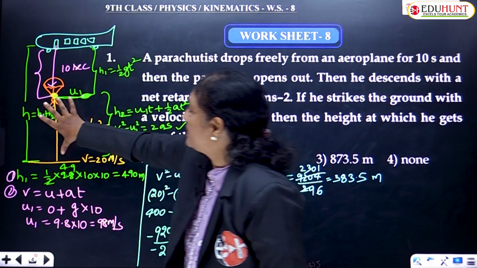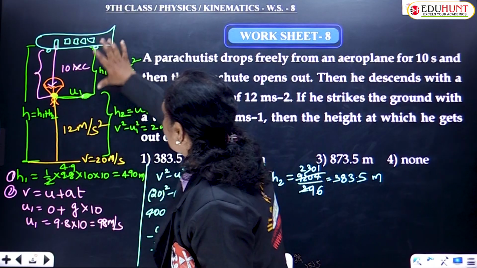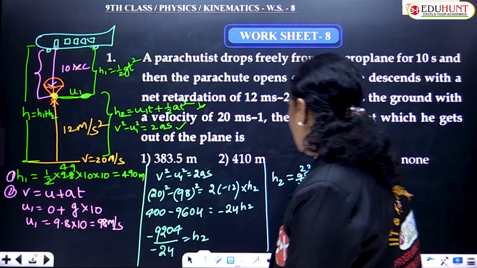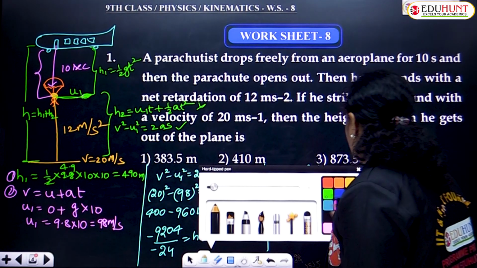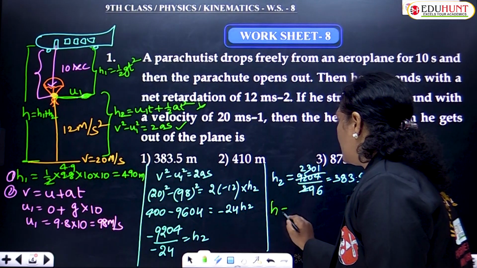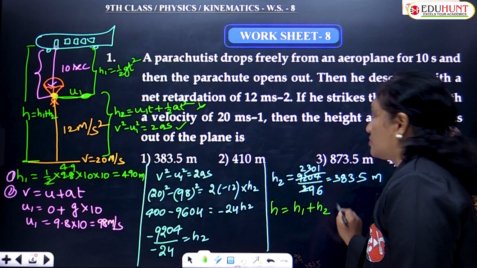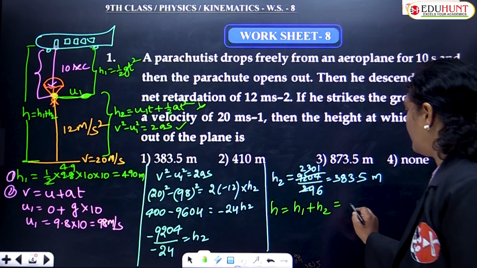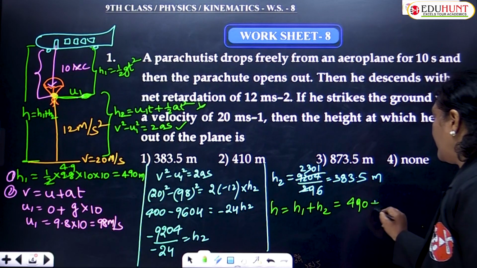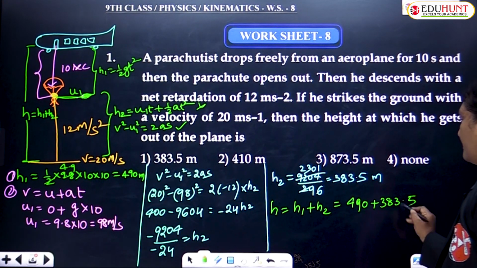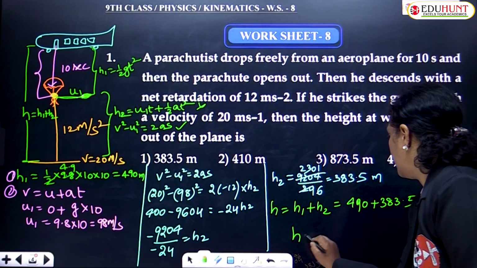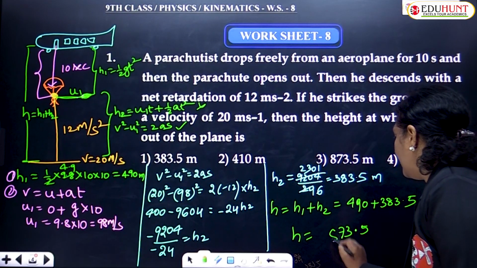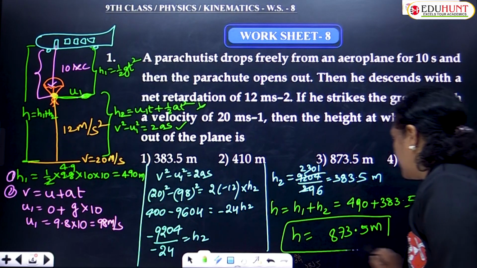This height I found to be 383.5 meters, and what was h1 that we found? 490 meters. Therefore, to find the total height, H is nothing but h1 plus h2, which is 490 meters plus 383.5, and it was found to be 873.5 meters, children.